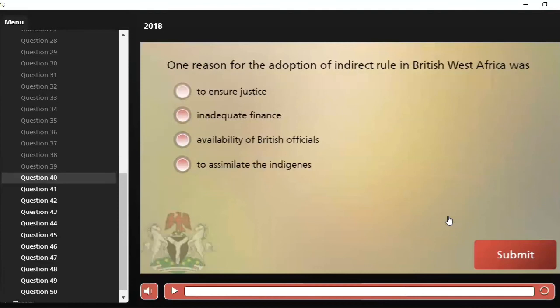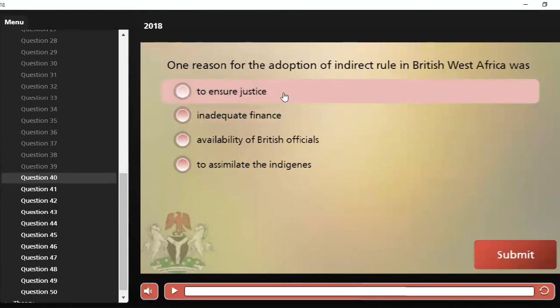One reason for the adoption of indirect rule in British West Africa was A, to ensure justice, B, inadequate finance, C, availability of British officials, and D, to assimilate the indigents. One of the reasons for the adoption of indirect rule in British West Africa is one of the following. So which of these is one of the reasons?